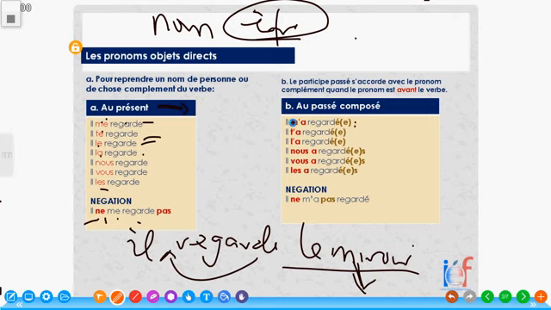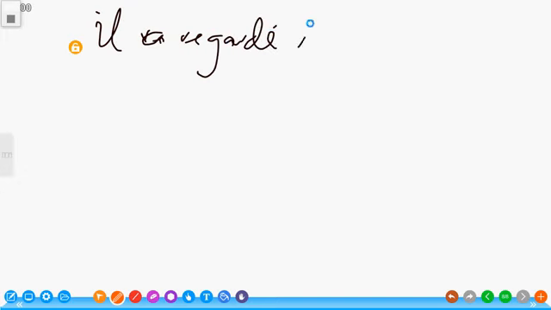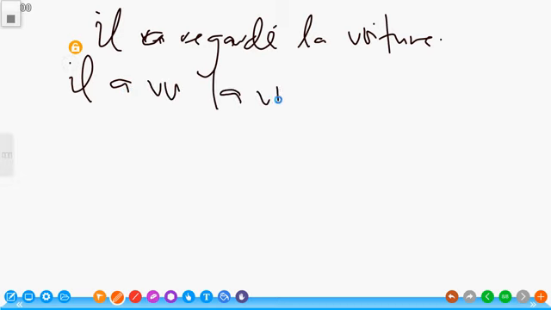For instance, I'm saying il regarde or il a regardé. Il a regardé la voiture. Or il a vu, let me give another sentence. Il a vu la voiture. Oh, he saw the car.